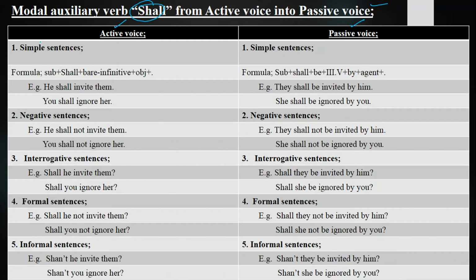Let's begin with simple sentences. What are simple sentences? Those sentences which make a simple statement are called simple sentences. As you know, in passive voice, when the subject takes the place of object, their places are reshuffled, so there it will be called agent, not object. And agent is what? It tells us who does an action, and the object will take the place of subject.